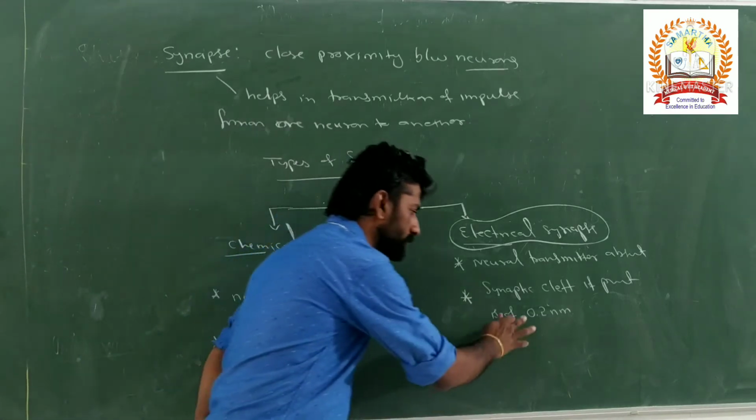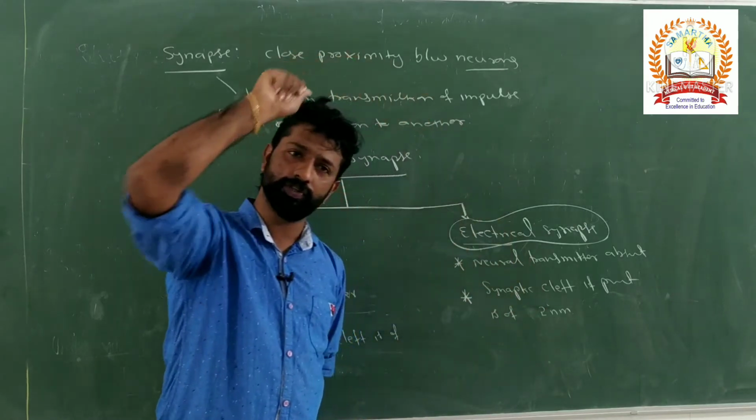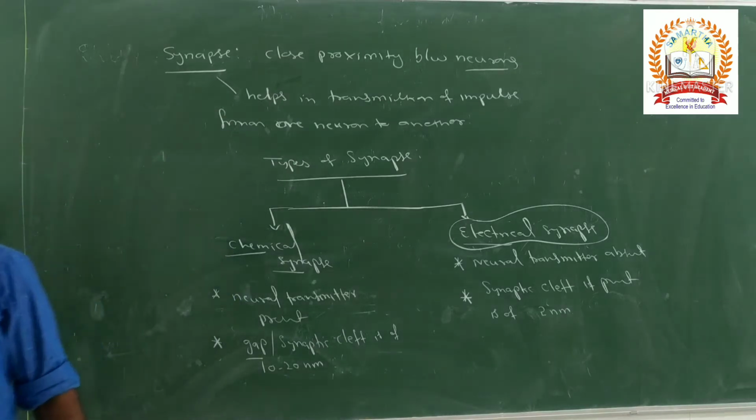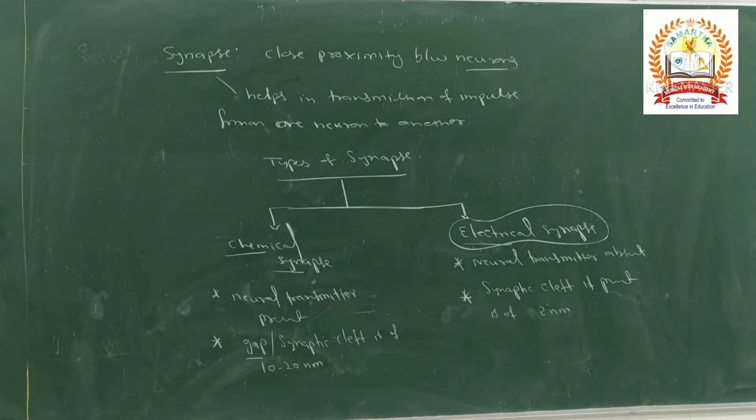2 only. 0.2 is for diffusion membrane, right? Diffusion membrane. Open the material once.